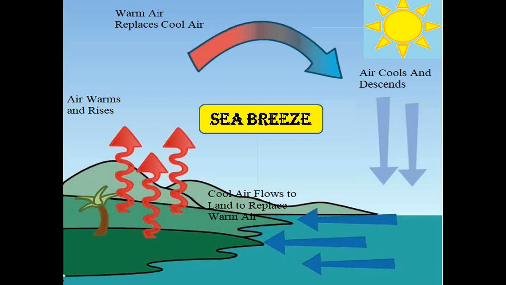Due to this, the pressure over the surface of land decreases. So to make up this pressure, the cold air from the sea starts blowing towards the land and this gives rise to sea breeze.